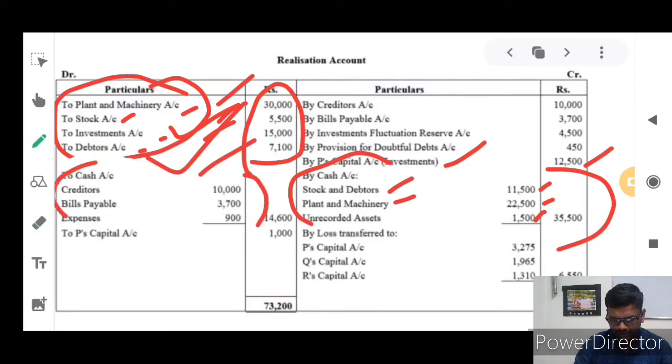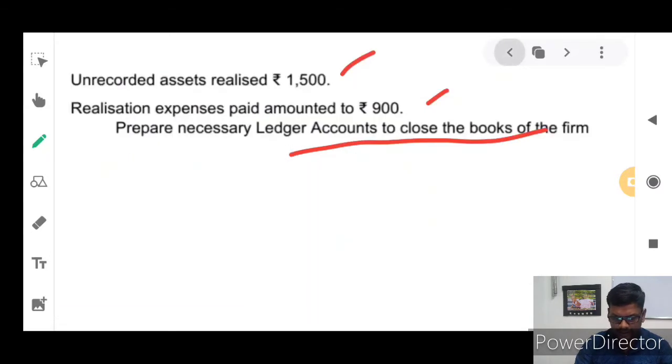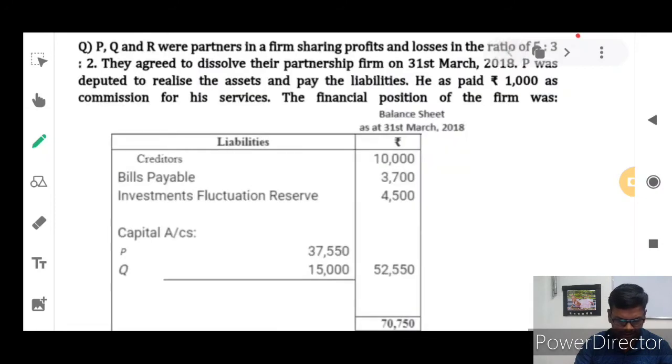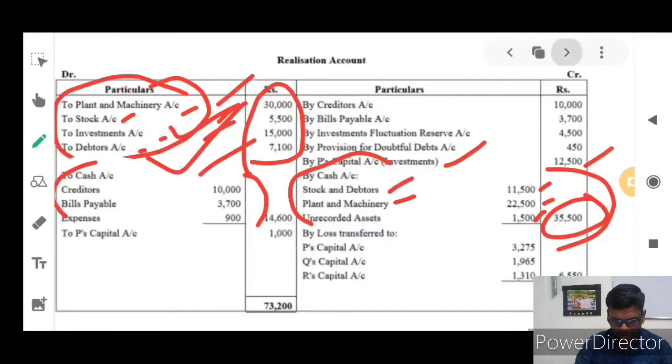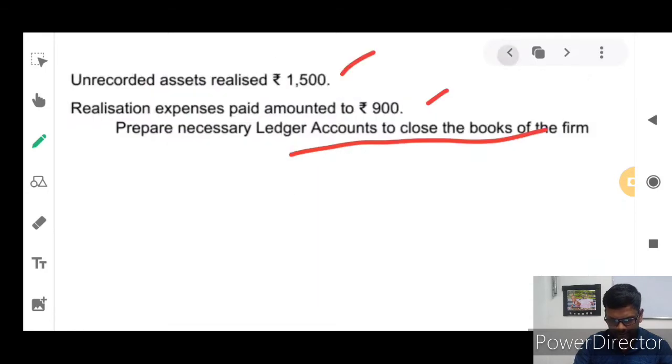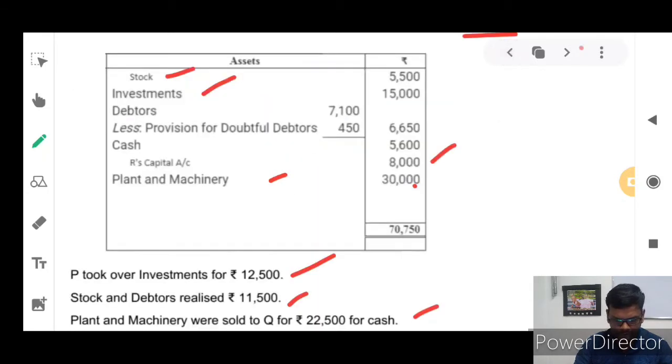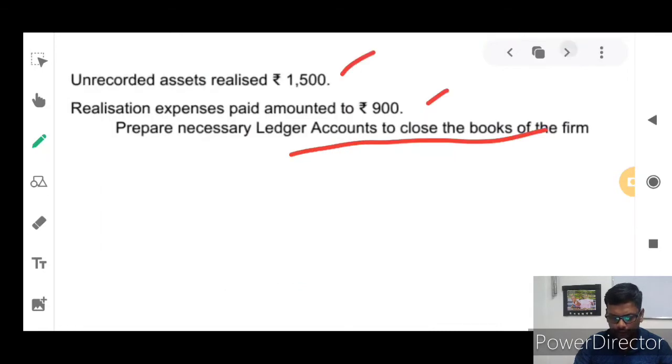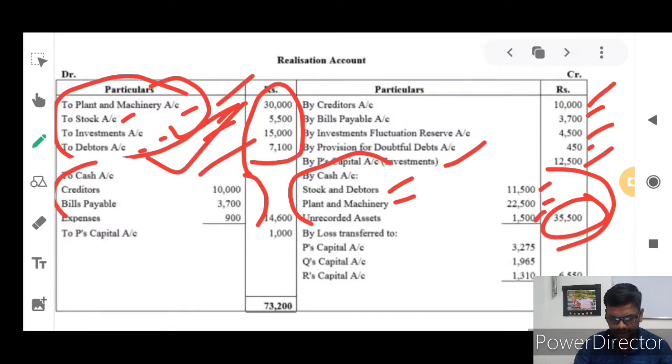So now all the assets are sold off for 35,500 rupees. And liabilities are given clearly in the liability side of the balance sheet: creditors, bills payable, investment fluctuation reserve. These three are liabilities. Creditors 10,000, bills payable 3,700, investment fluctuation reserve 4,500. And in the asset side, the provision for doubtful debts is considered as a liability. 450 rupees is entered in the credit side of the realization account.